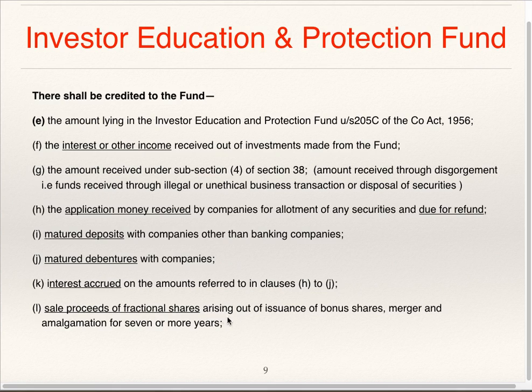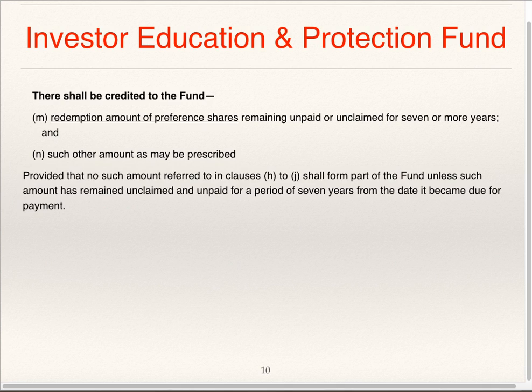Sale proceeds of fractional shares arising out of issuance of bonus shares, merger and amalgamation for 7 or more years. If fractional shares have been issued in case of merger or amalgamation, then in case of sale of those shares, that amount also gets credited to the fund. Redemption of preference shares remaining unpaid or unclaimed for 7 or more years.